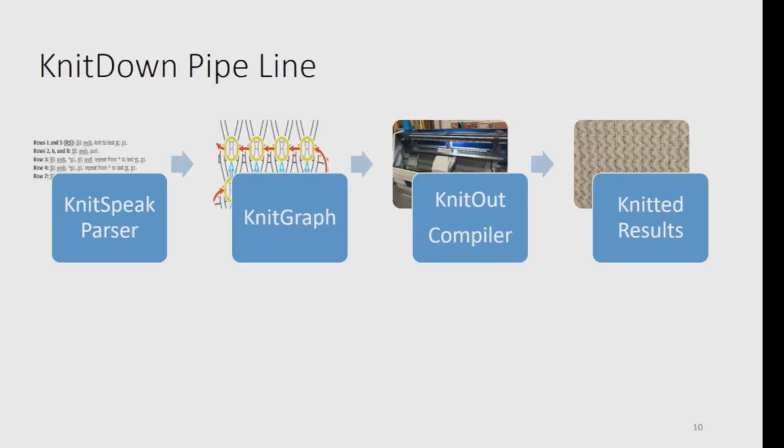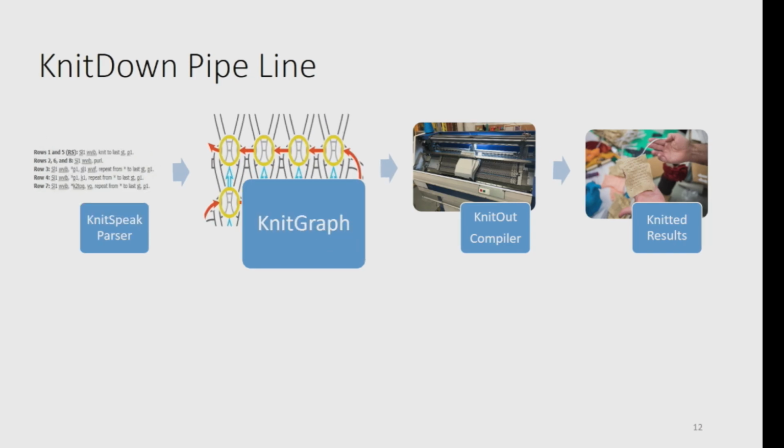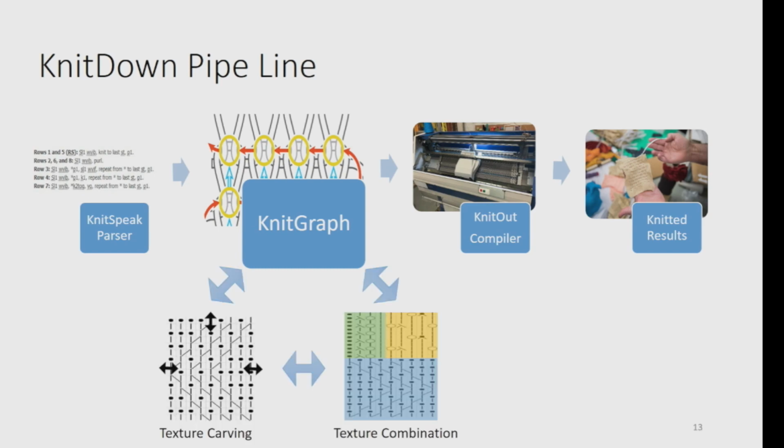What we started with is a very simple pipeline that starts with a parser of a hand knitting language. We did not invent this language. It actually exists. It wasn't designed for computers. It was designed for people. And we compile this down to something that we call a knit graph, which is just a basic representation of the functional properties of a knitted structure.